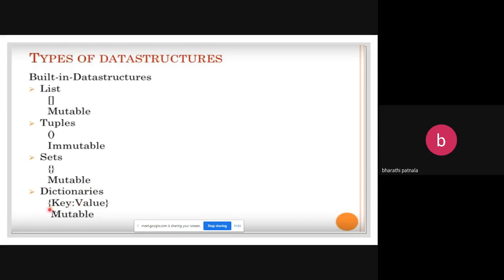So these are called dictionaries, which are used to prepare lookup tables for projects. In real-time projects, we have to create lookup tables. At that time, we use dictionaries, which are also mutable.